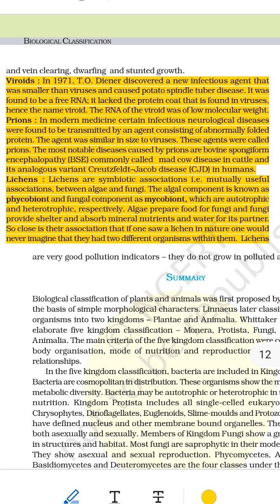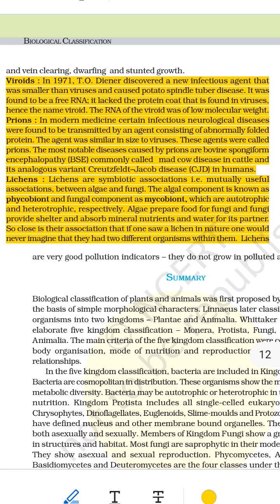Part 2. Prions. Protein gone bad. What is a prion? A prion is not a virus, not bacteria, not even a living thing. It's just a protein, a tiny structure made from amino acids. But here's the scary part. This protein is folded the wrong way. The bad shape makes it dangerous. It can turn other healthy proteins into bad ones too, like a chain reaction.